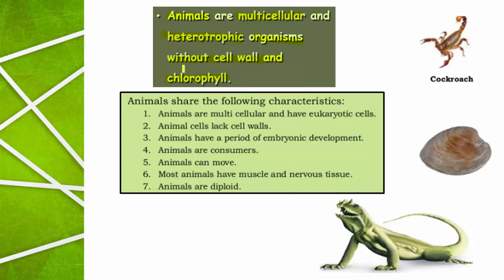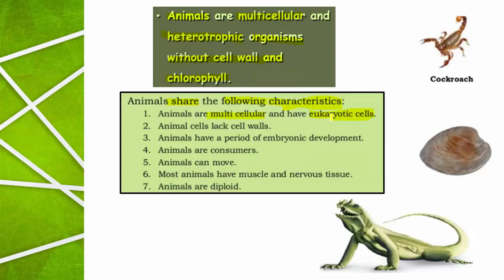This is one point with reference to animals. So let us have a look at the characters which are shared by animals. Animals share the following characters. All the animals are multicellular and have eukaryotic cells.